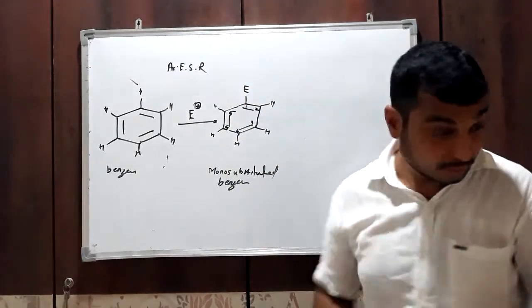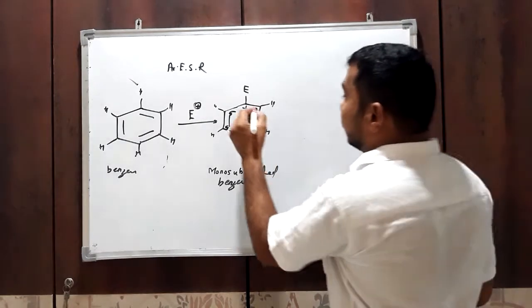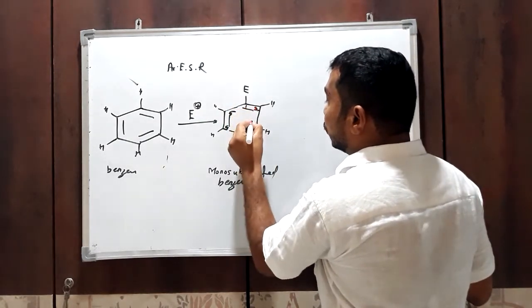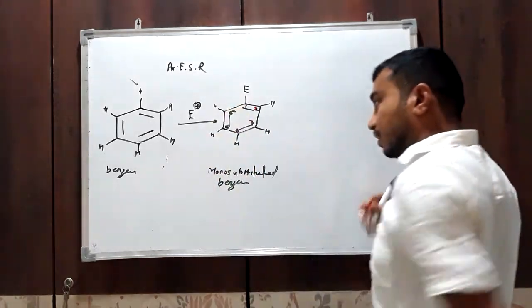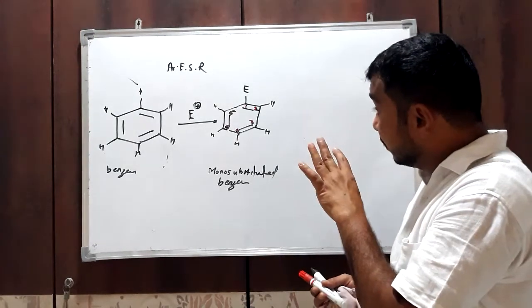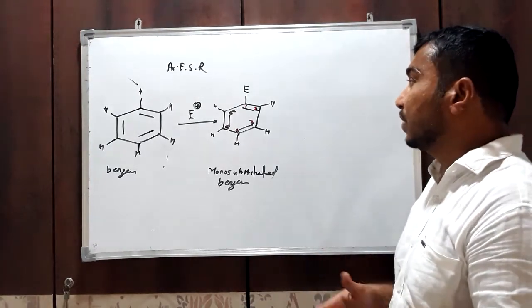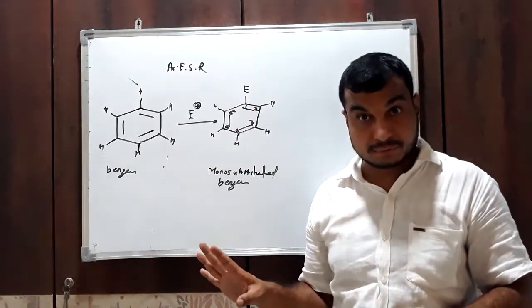Now see, in this reaction what happened? Here these 5 hydrogen atoms are not identical with each other.